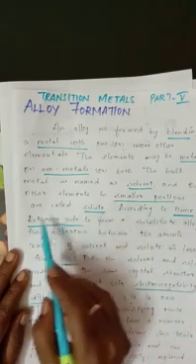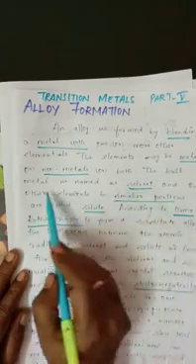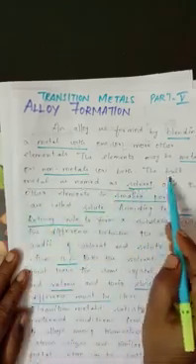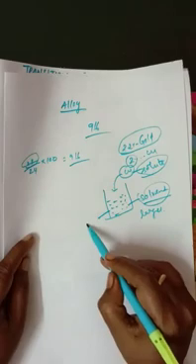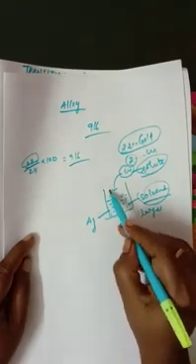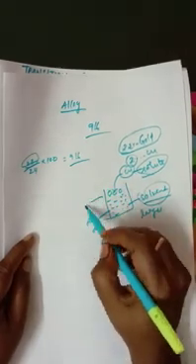So the smaller portion is called a solute, and the larger portion metal is named as solvent. It is the bulk portion. The bulk metal is named as a solvent, like gold. So in this making of gold, this is fully gold, and if we are adding a small portion, this should be copper. That is what alloy making forms.